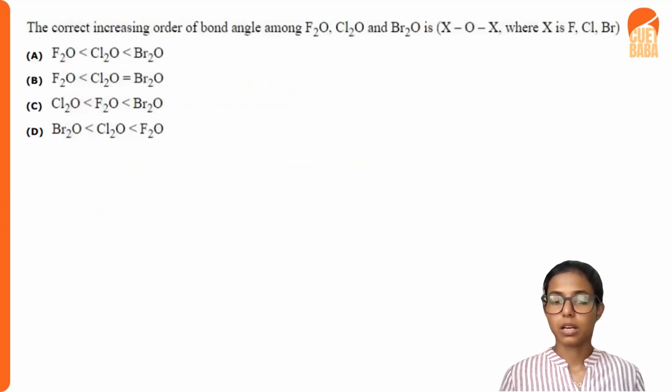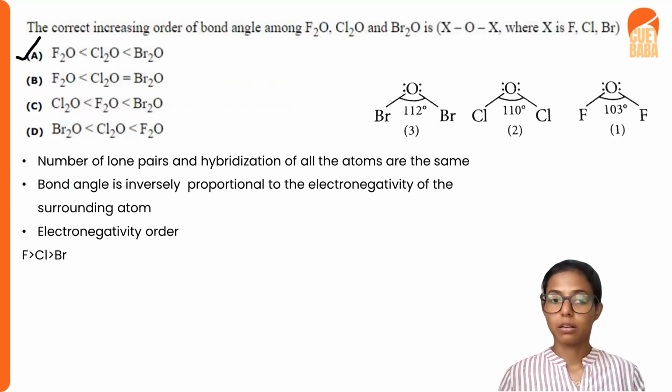Next question. We have been given some options here. The correct increasing order of the bond angle among F2O, Cl2O and Br2O is what? We have to see the correct order of the bond angle for these compounds of halogens. Here we can say that all the elements other than the central element are from the halogen family, so the number of lone pairs and hybridization are the same.